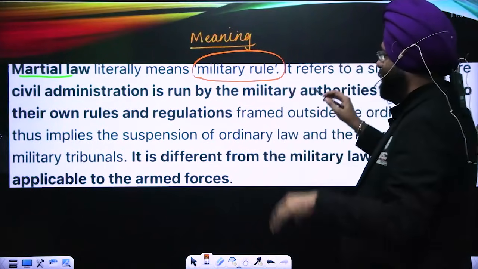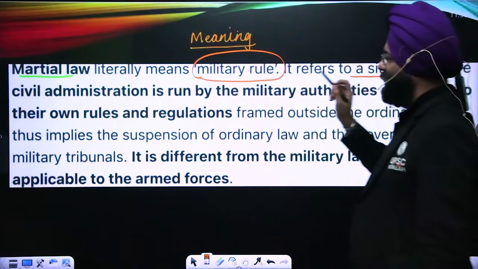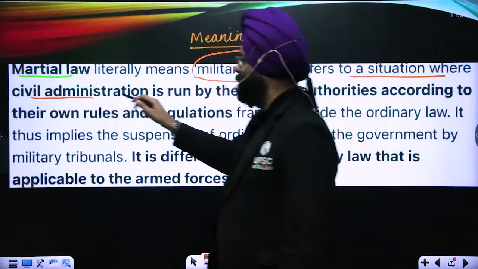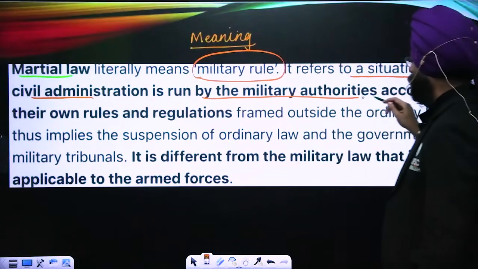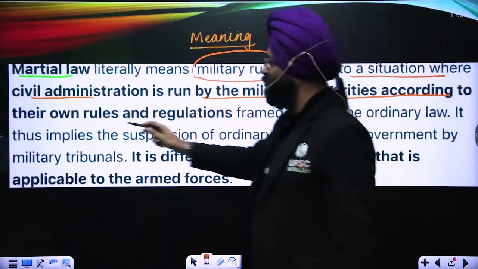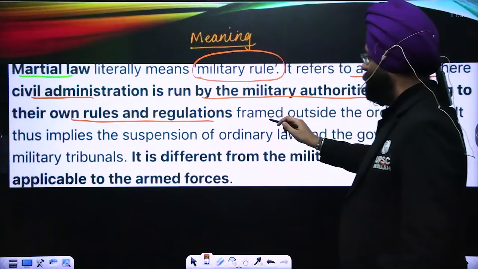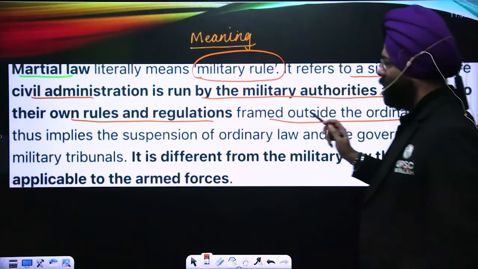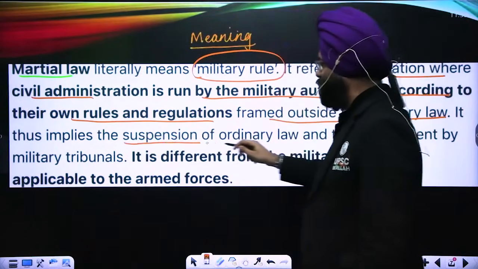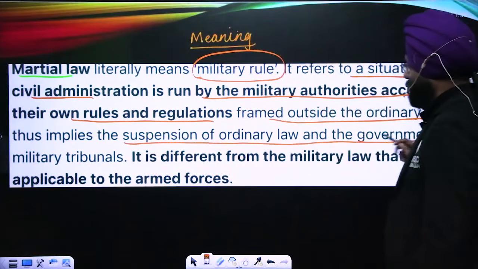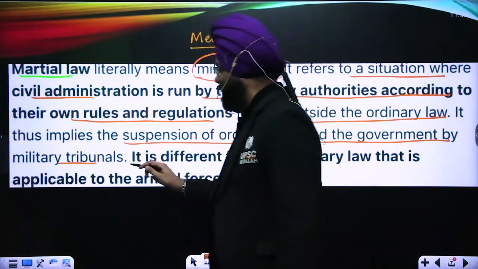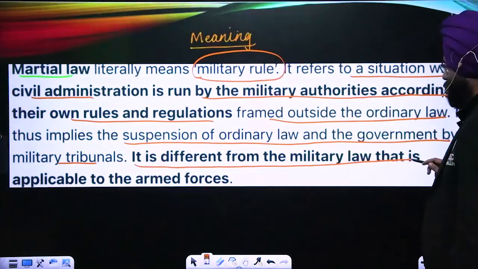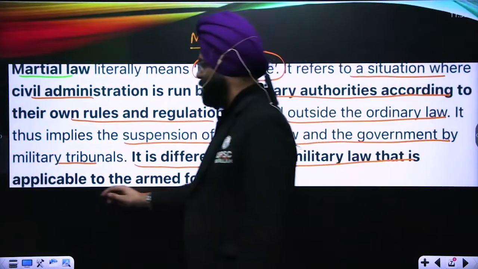Martial law here refers to a situation where the civil administration is run by the military authorities according to its own rules and regulations, framed outside the ordinary law. It thus involves suspension of the ordinary law and government by military tribunal. It is different from military law that is applicable to the armed forces.